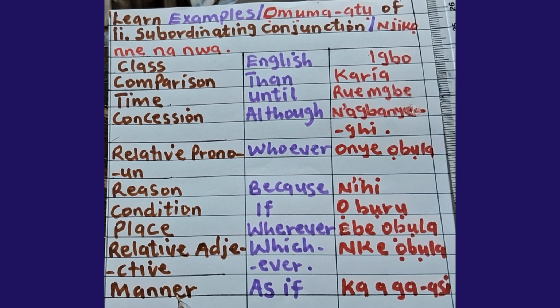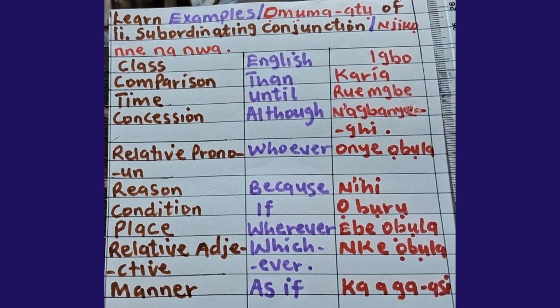Another one is manner. Manner is the last class. We use it as a conjunction as if. As if means ka ga-asị in Igbo. Remember, we are going to use them one after another in sentence making.